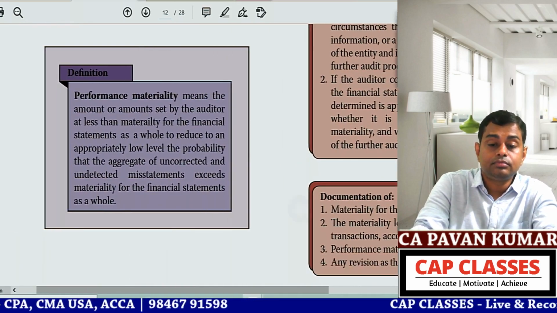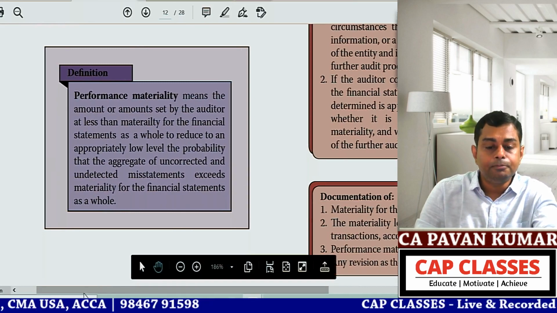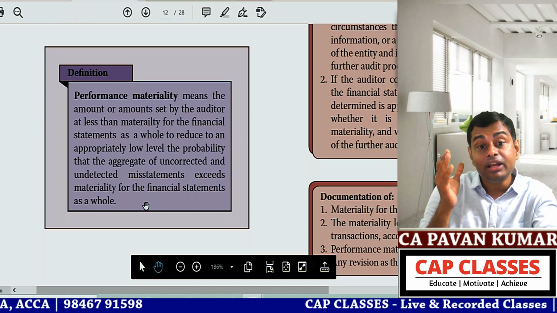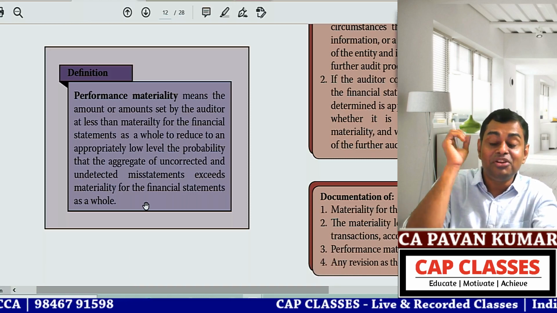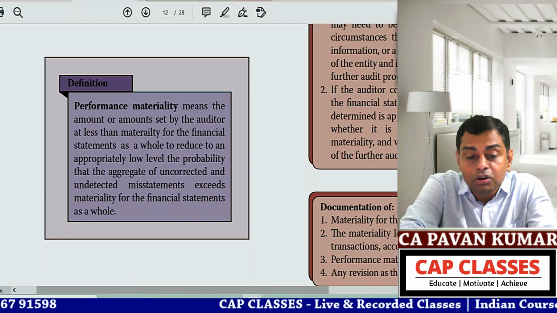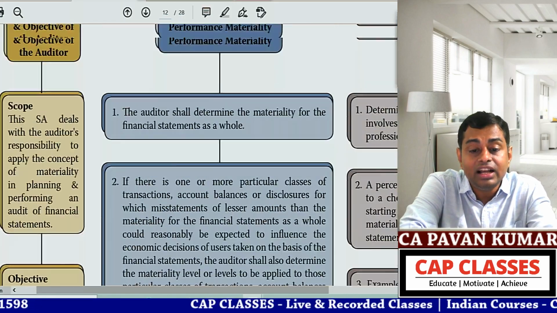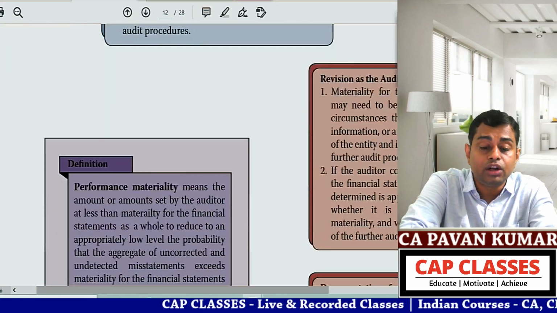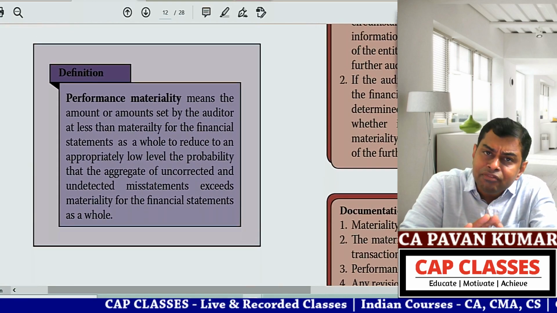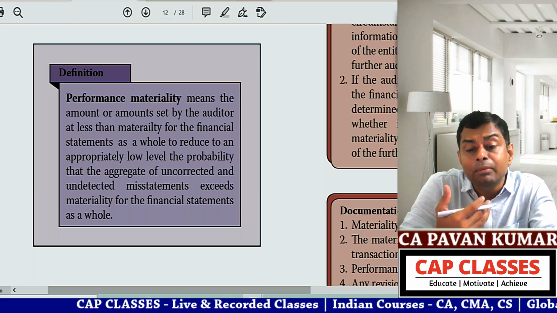But what people do not understand is this para. All the remaining is LKG, but from an LKG topic, all of a sudden this feels like a CA Inter or CA Final topic. So all of you put the heading SCA 320 and copy this performance materiality. I'll give an example for that. After that, I'll give you the remaining homework.